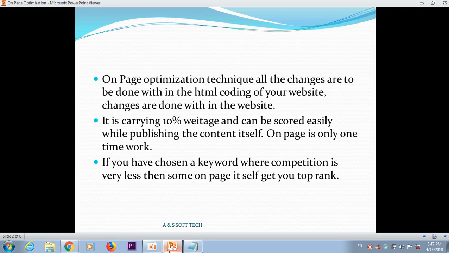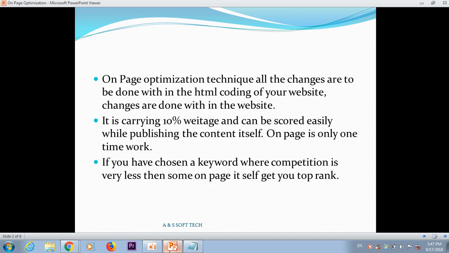For example, if you have chosen a keyword where the competition is very low, some on-page optimization is necessary to get the top rank.